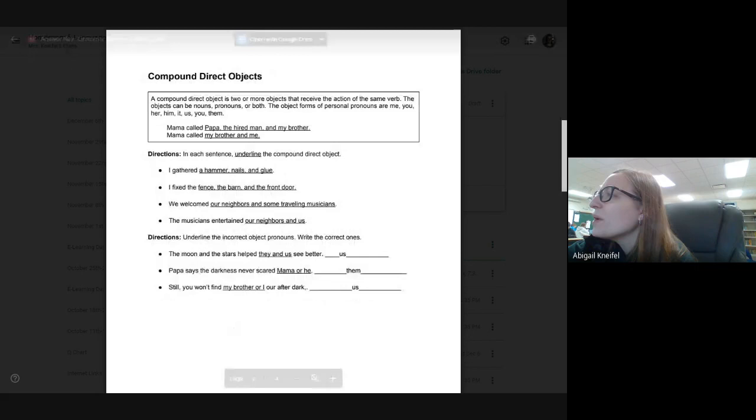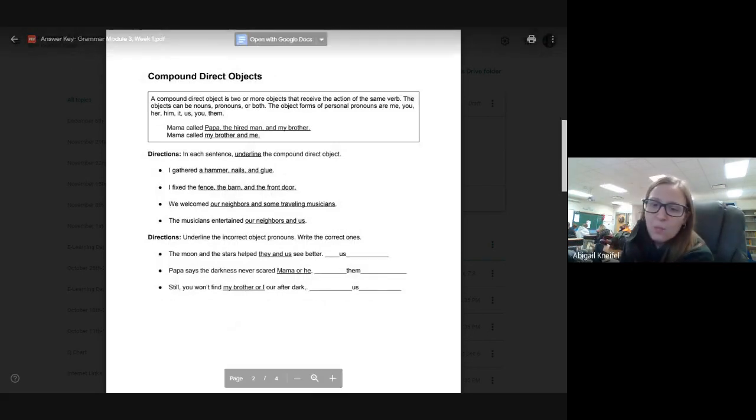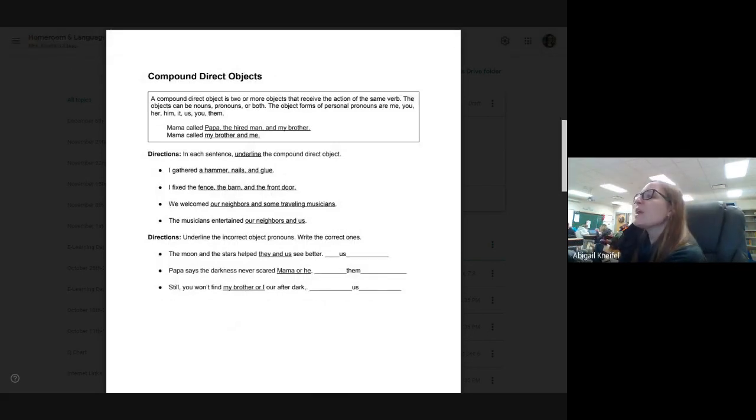Fabulous. And I know we did these bottom three together as well, but we'll go over them again. We had to underline the incorrect object pronoun, and we were going to write the correct one. The first one was, the moon and the stars helped they and us see better. Well, they and us, like, what? Us and they, that's two different groups. So we needed to underline they and us. That's incorrect, and just put us. It should be, the moon and the stars helped us see better.